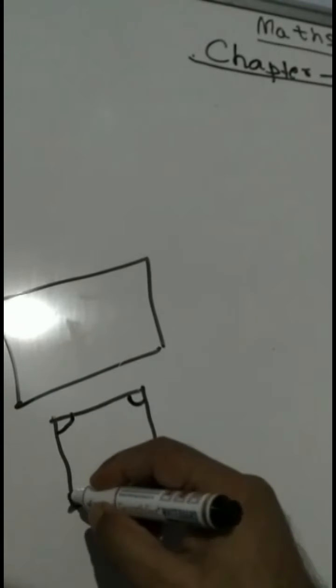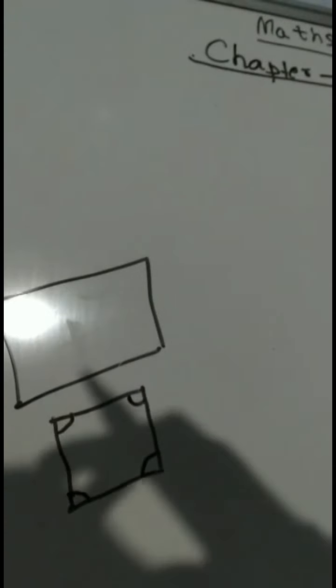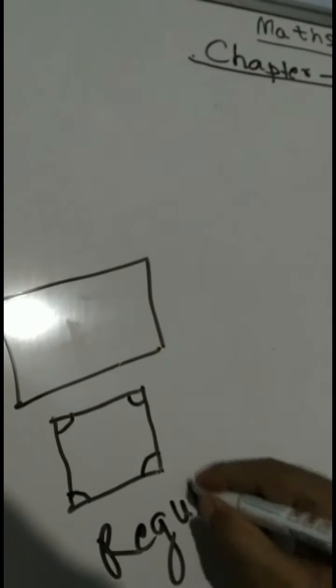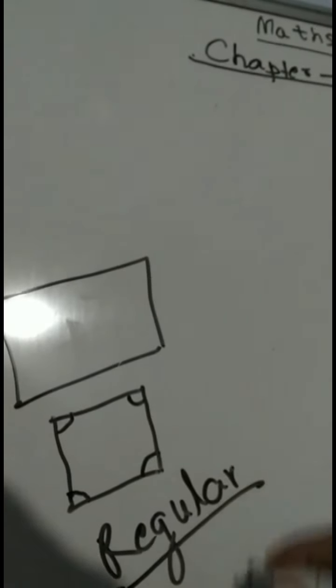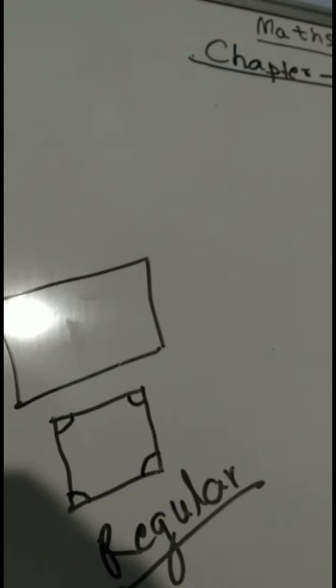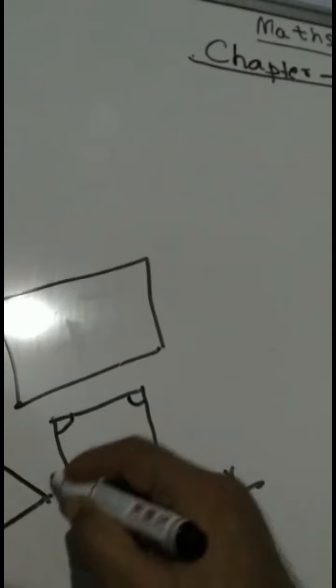So a square is such a type of figure, and such figures are called regular polygons. These are called regular polygons. If all sides are equal as well as all angles are equal, then this is called a regular polygon. Similarly, an equilateral triangle.